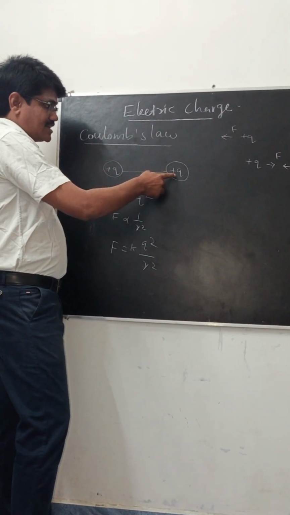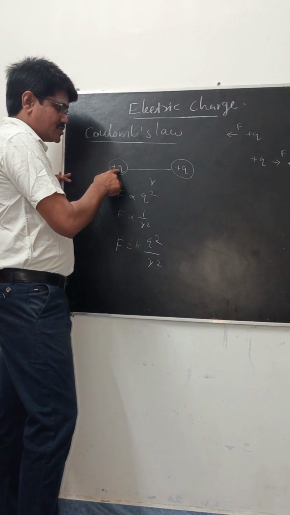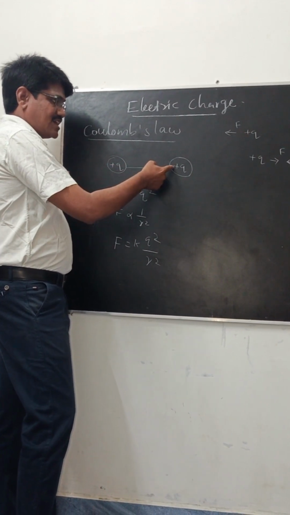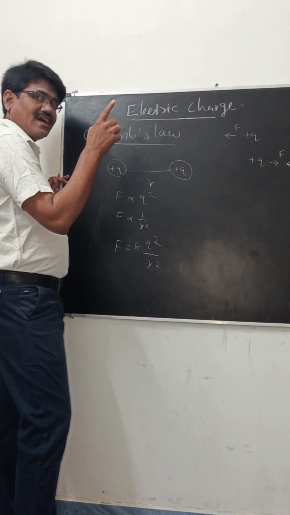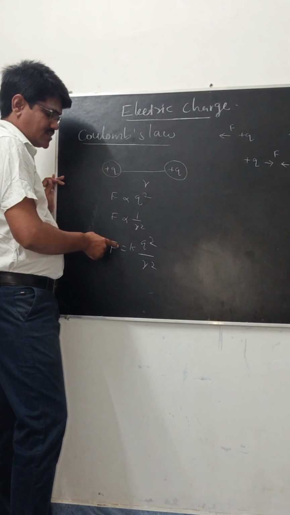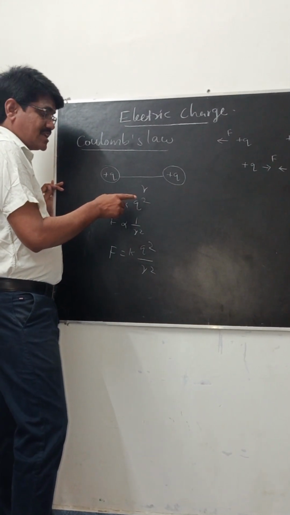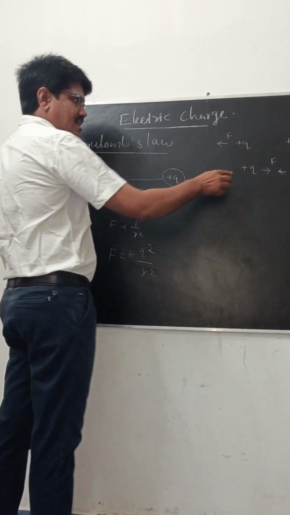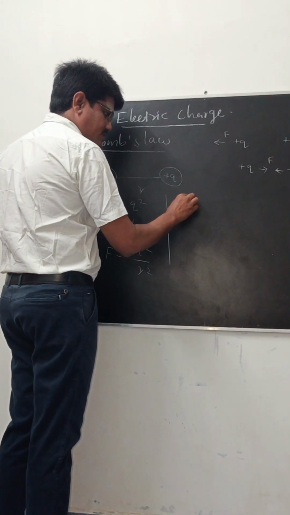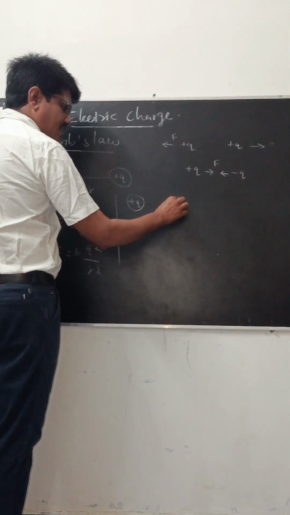If the two charges are positive, it is a like charge, and they experience only a repulsive force. Then we consider unlike charges, where one is a positive charge and another is a negative charge.